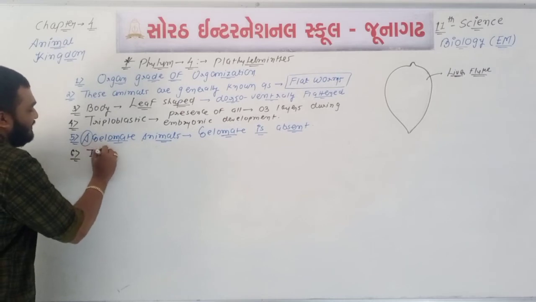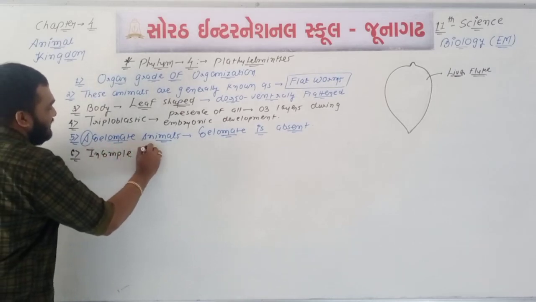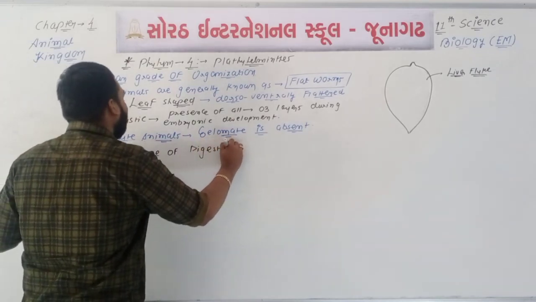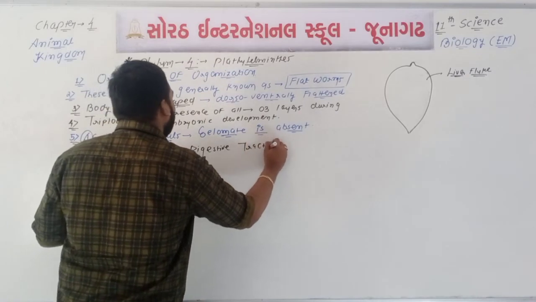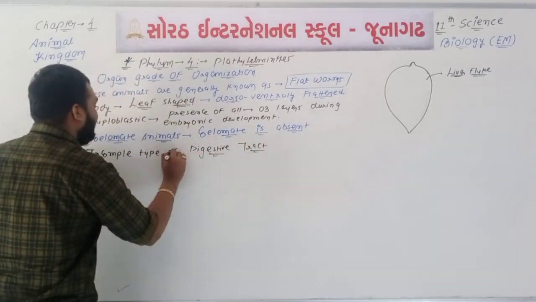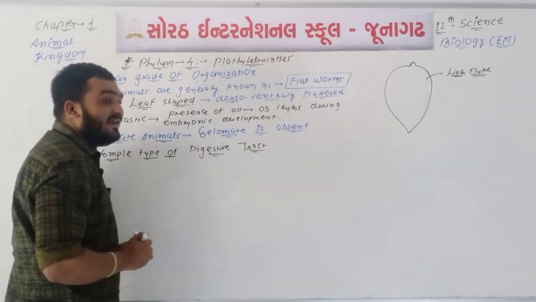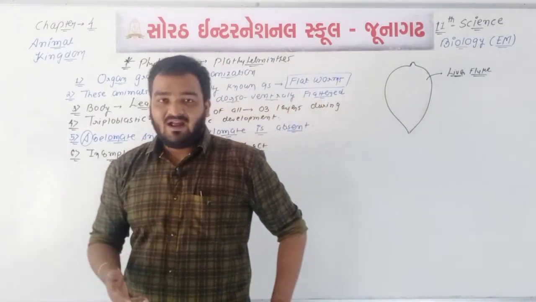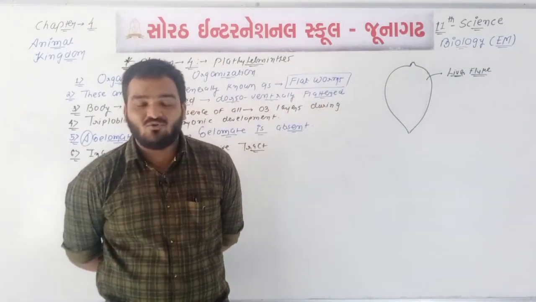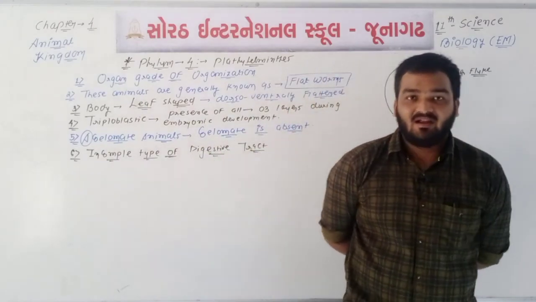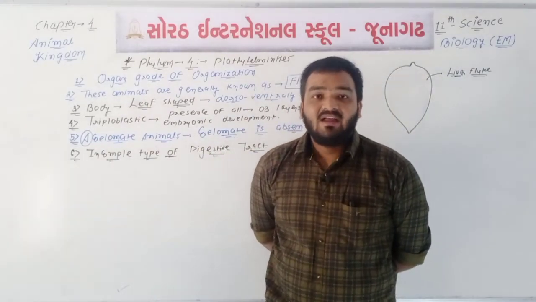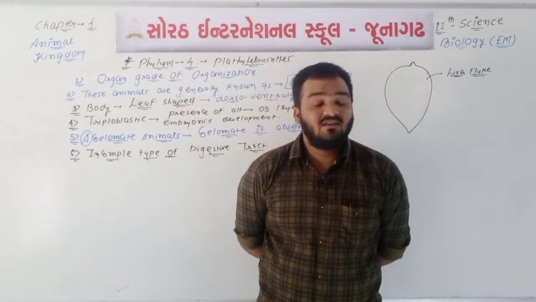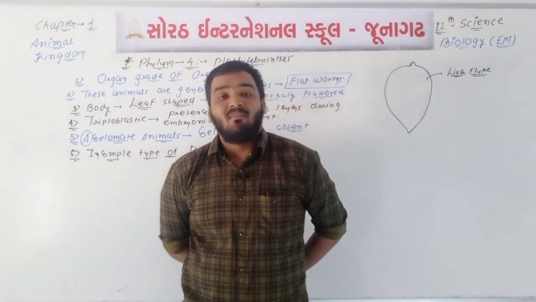Okay, now point number 6. In this type of animals, an incomplete type of digestive tract is found. You will remember there were two types, complete and incomplete. If the alimentary canal or digestive tract has two openings, anterior side mouth and posterior side anus, then it is known as the complete type of digestive tract. In the case of incomplete type of digestive tract, the alimentary canal has only one opening, one aperture, and this one opening will act as both mouth as well as anus.